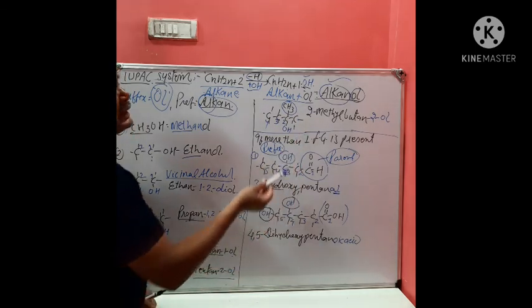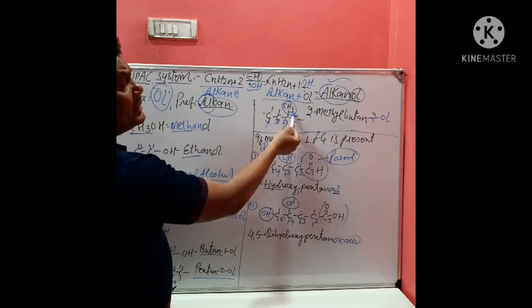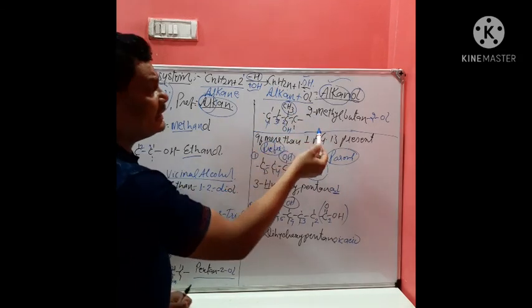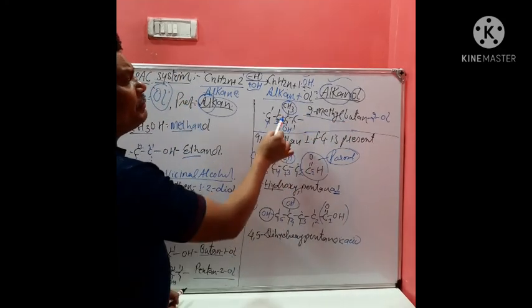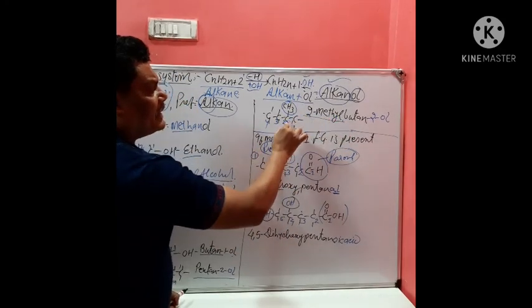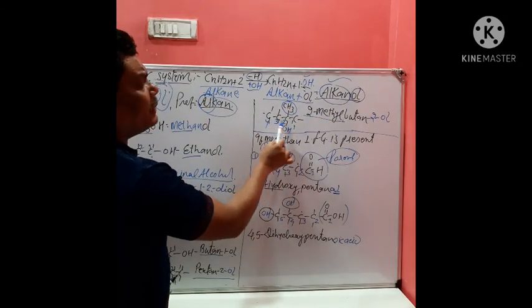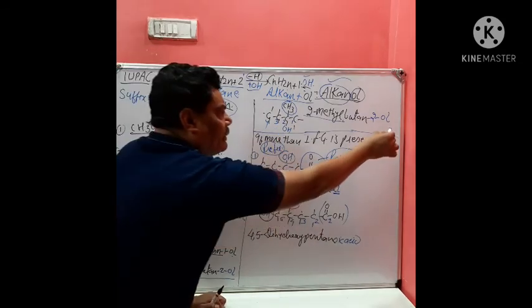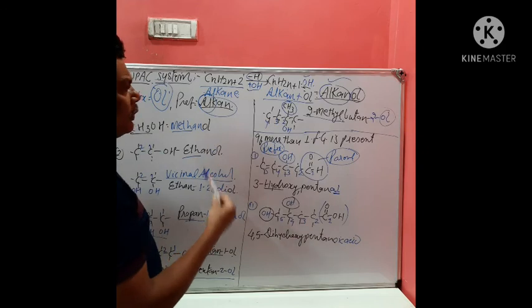Okay, similarly, if the alkyl radical is present in branched form, then first write the name of the substituent. That becomes methyl, which is attached to the second carbon atom, therefore 2-methyl, and the parent becomes butane, and the functional group becomes ol. So butan-2-ol.